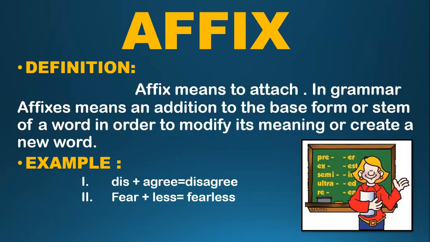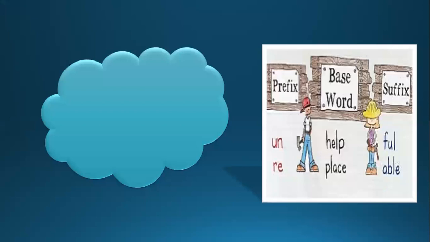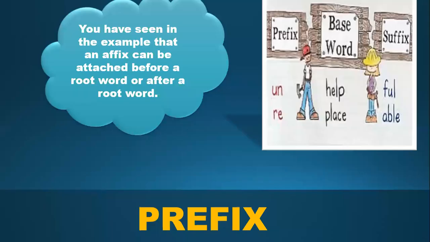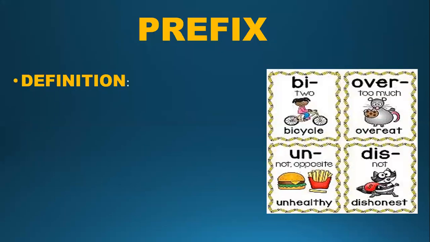So let's see them in detail. You have seen in the example that an affix can be attached before a root word or after a root word. Like you see here, our base word is help, and if we add a prefix un and a suffix ful, we make the word unhelpful. Similarly, replace or placeable, or replaceable. So let's see what prefixes are.